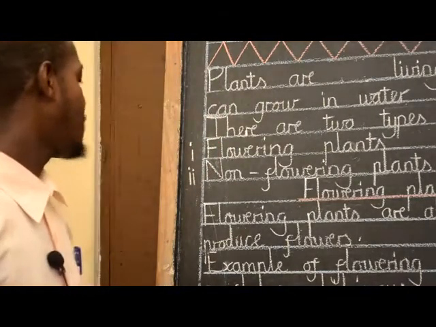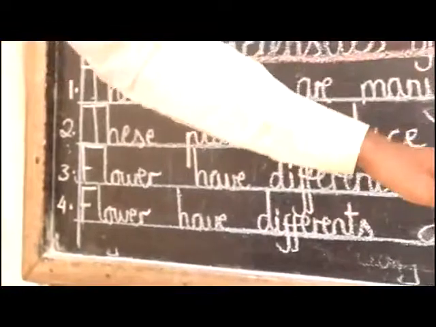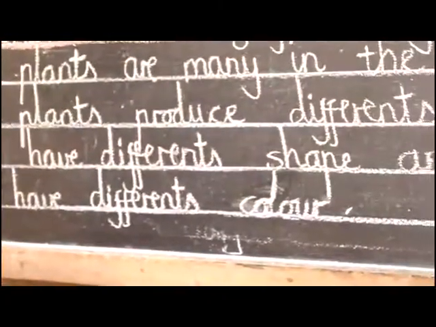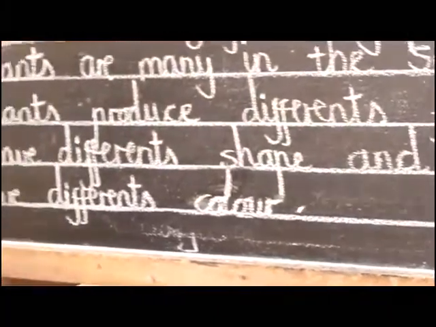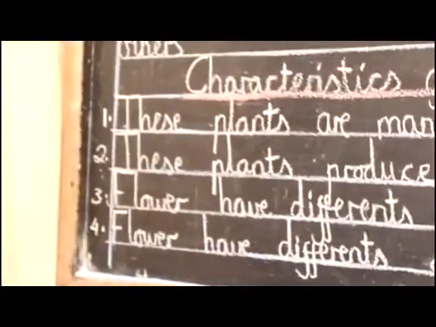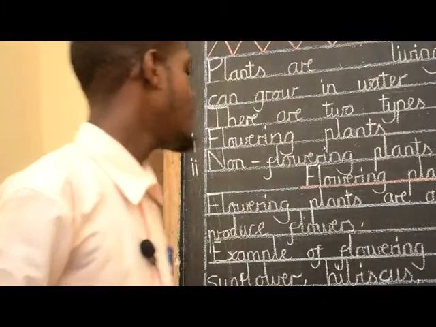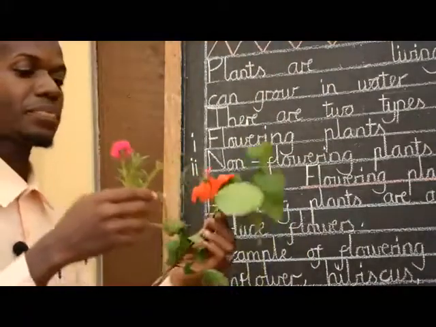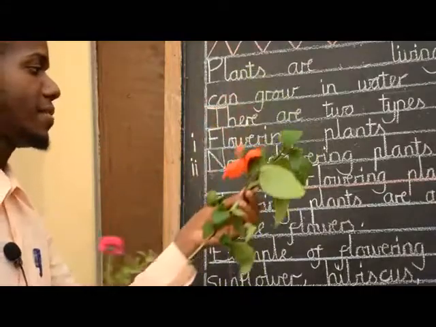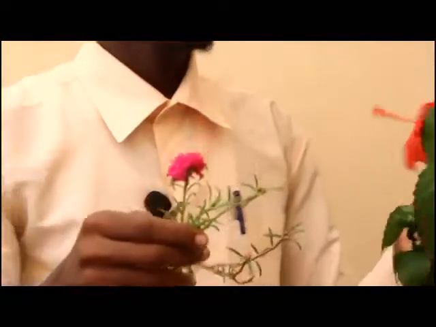The third one is flowers have different shape and size. Let us see. This is hibiscus and this is another plant.